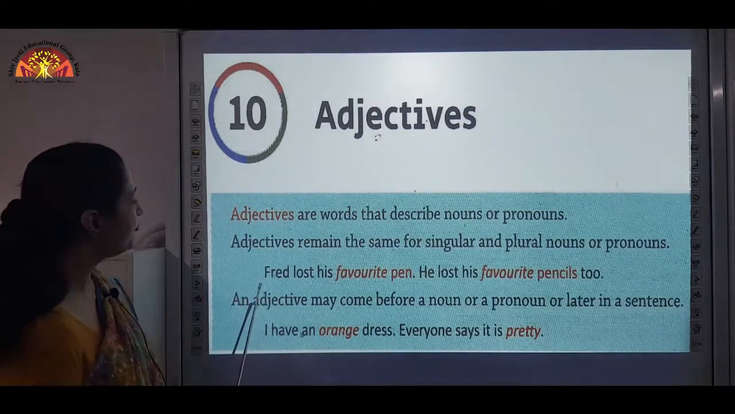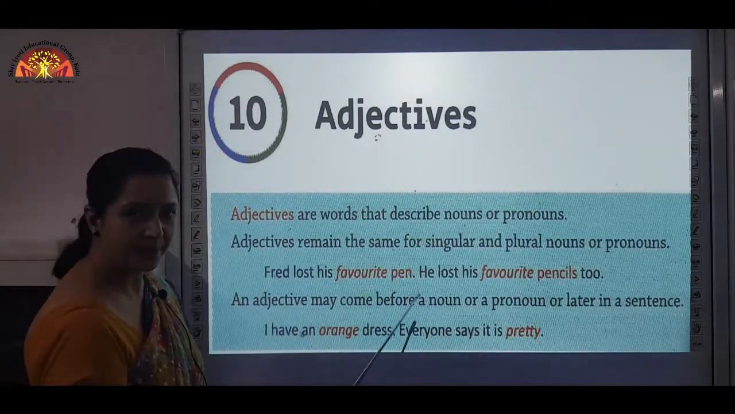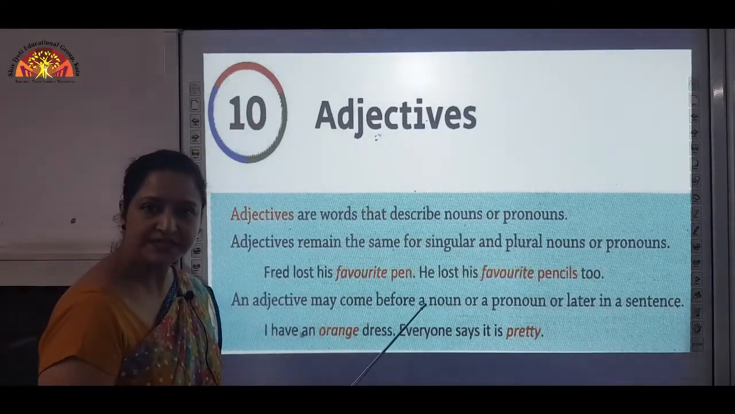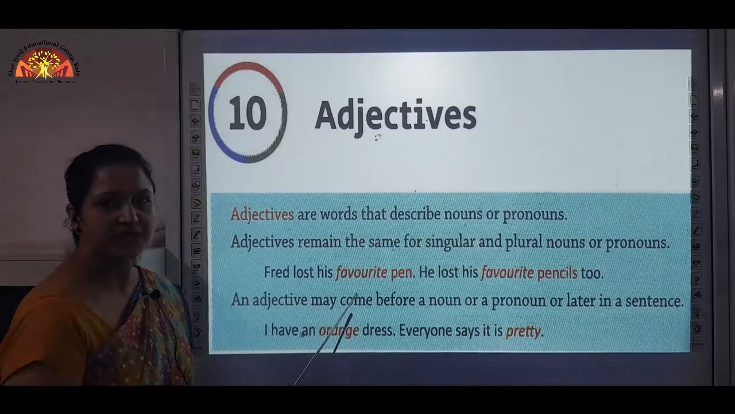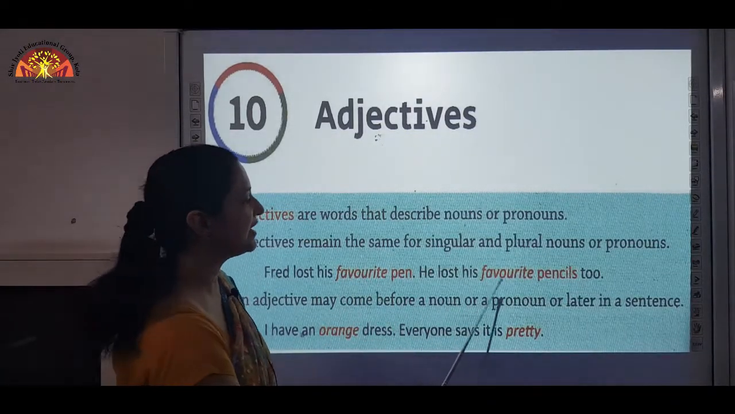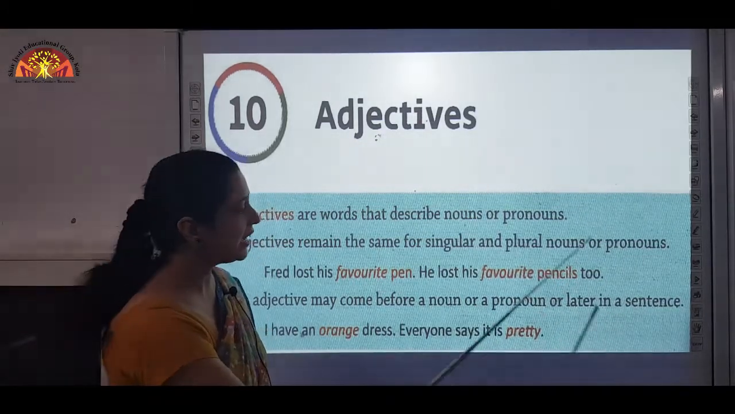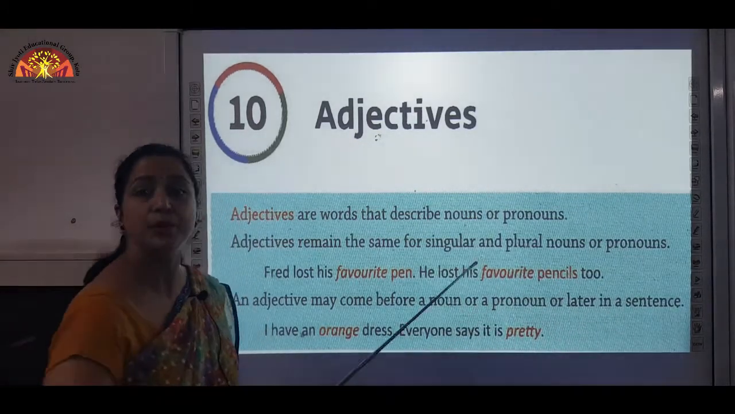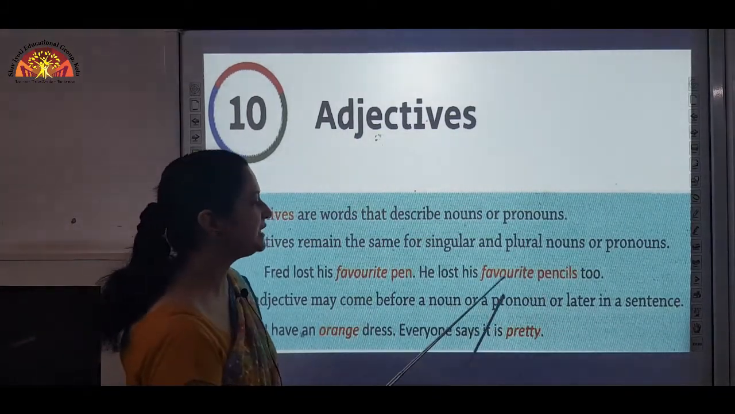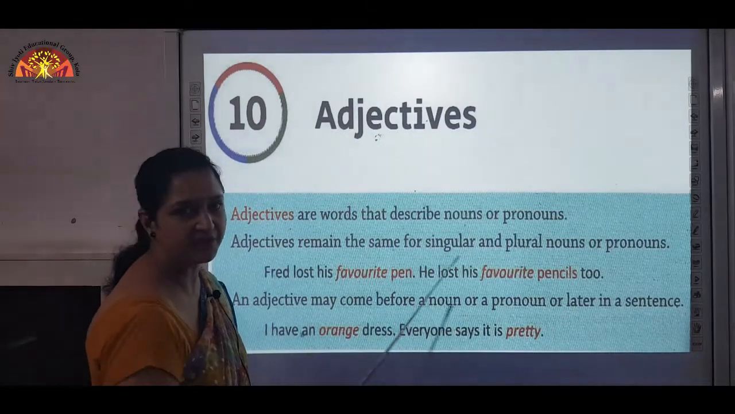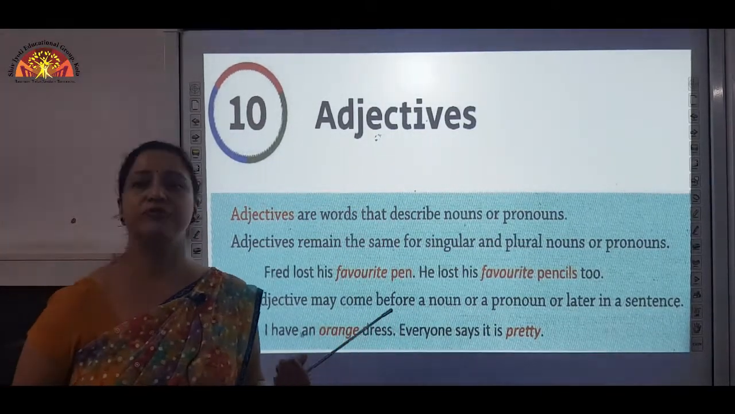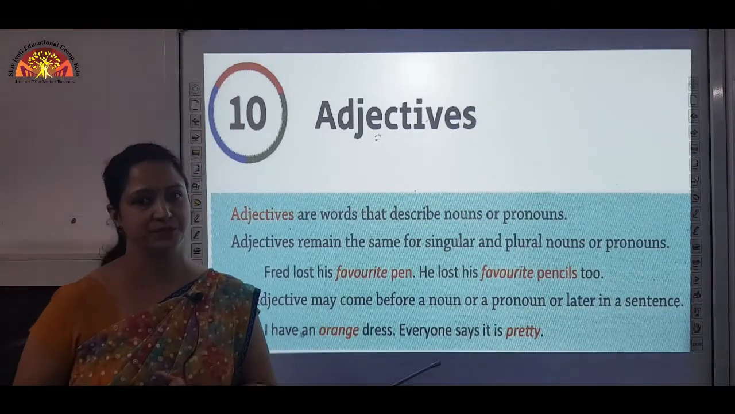Let's see. Fred lost his favorite pen. Now, in this sentence, pen is a noun, and which word is describing pen? Favorite. So, here favorite is an adjective. He lost his favorite pencils too. Now, here pencils is a plural noun, but again for a plural noun also we are using the same adjective as we have used for a singular noun. So, for both singular and plural, the same adjective should be used.